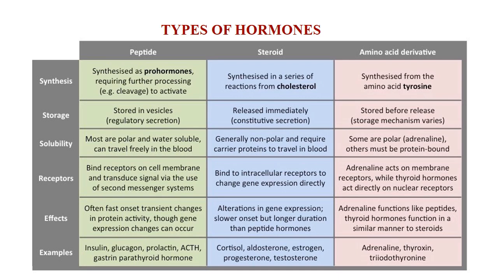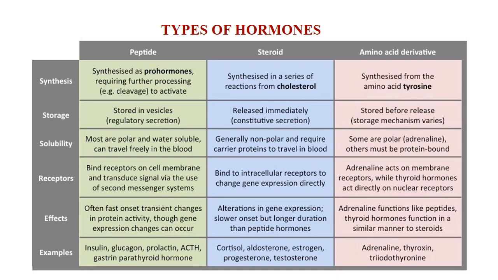Catecholamines called adrenaline and noradrenaline are produced by the adrenal medulla, and these are derived from phenylalanine. Therefore, the origin is from tyrosine or from phenylalanine. Tyrosine and phenylalanine are amino acids.